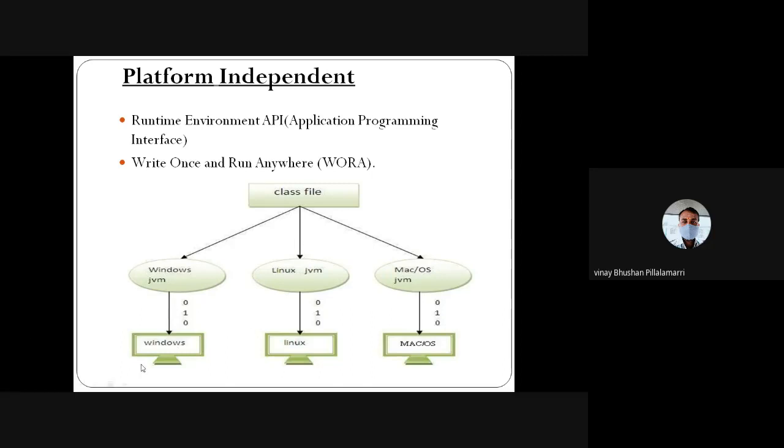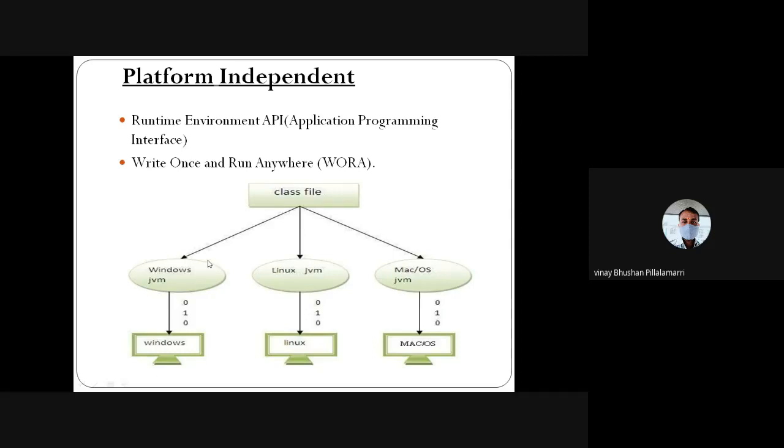Then it is transferred to Windows, and Windows will show your result as the output. So we can say this is platform independent. It is not depending on the operating system; it is depending on the JVM and working on the Windows operating system.